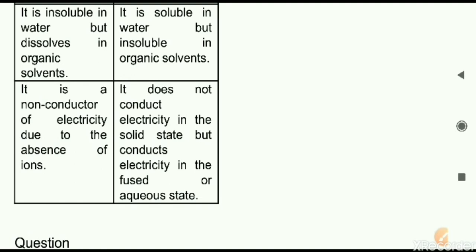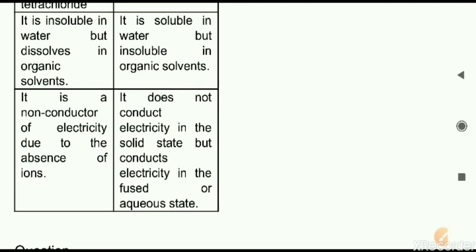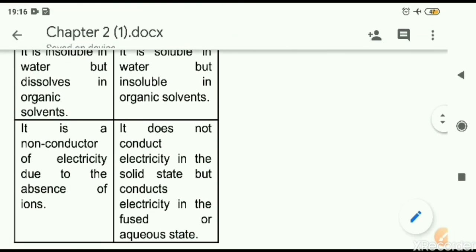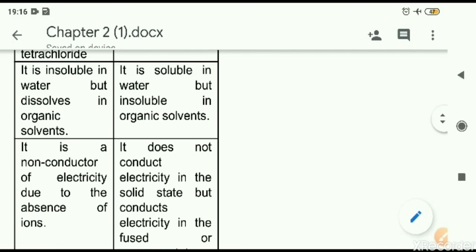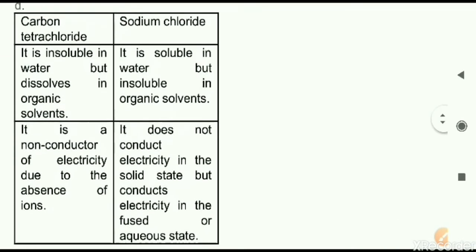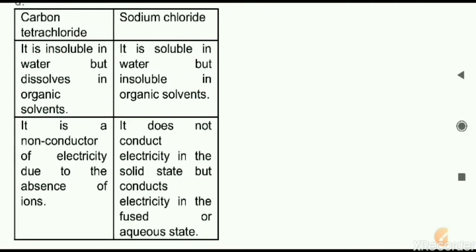Next, it is a non-conductor of electricity due to absence of ions. Covalent compounds do not have ions, so they cannot conduct electricity because ions are not available to move from one end to the other. The ionic compound sodium chloride has different ions, positive and negative charged, which can conduct electricity in aqueous state. Only in aqueous state or fused state will they conduct electricity.